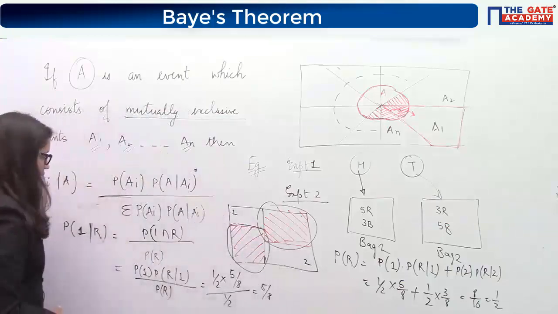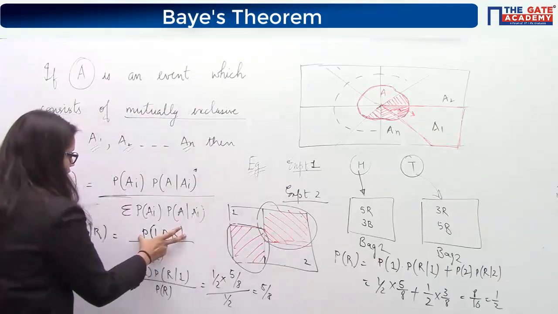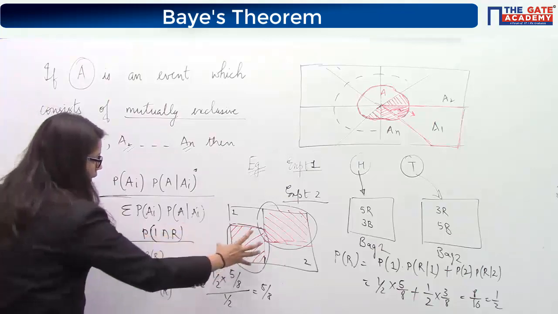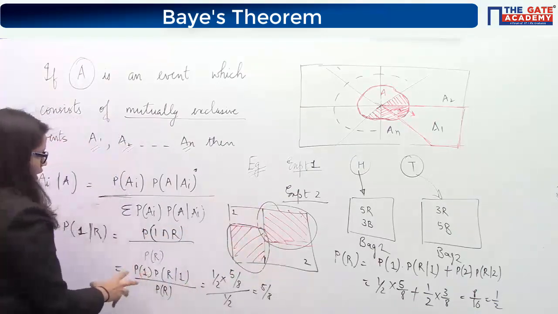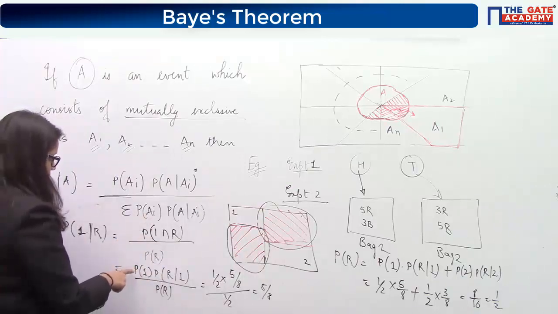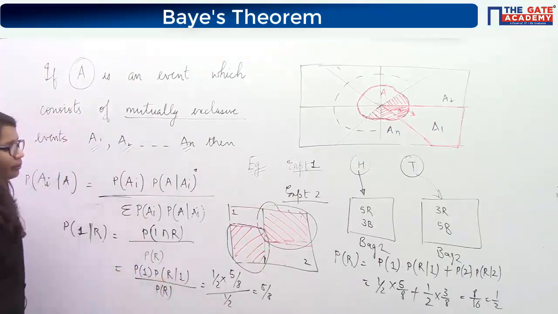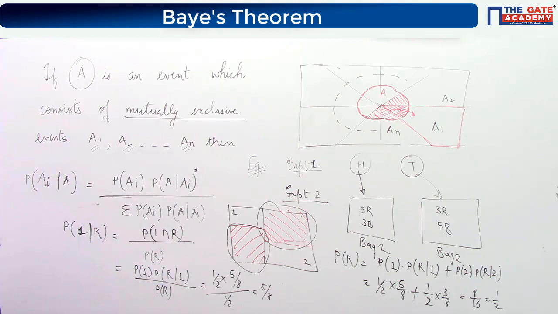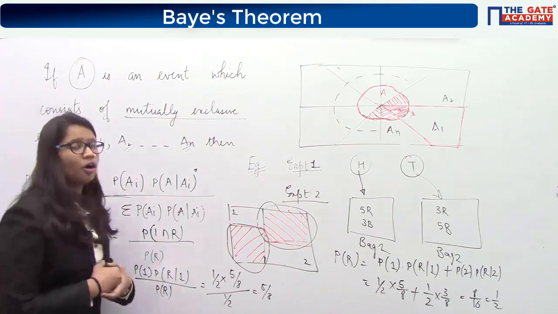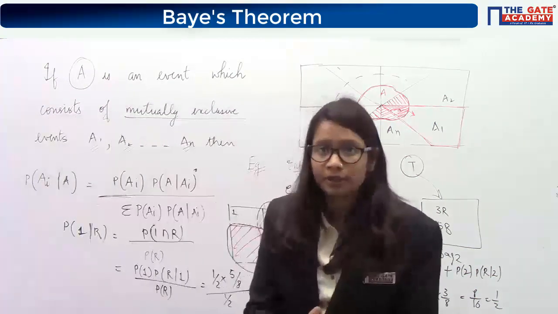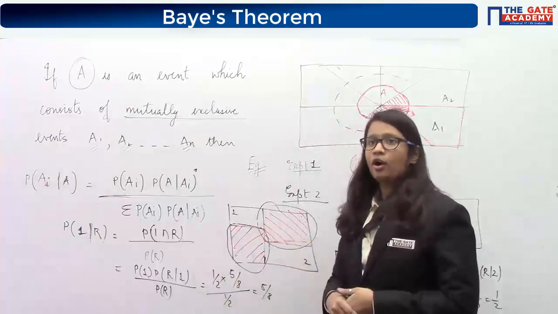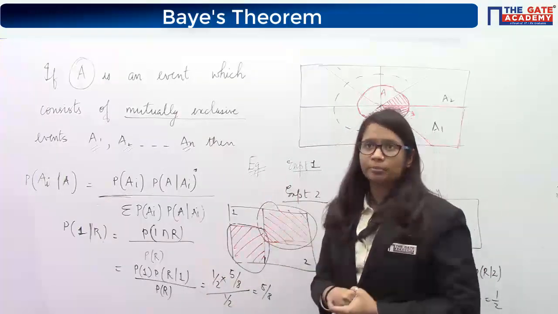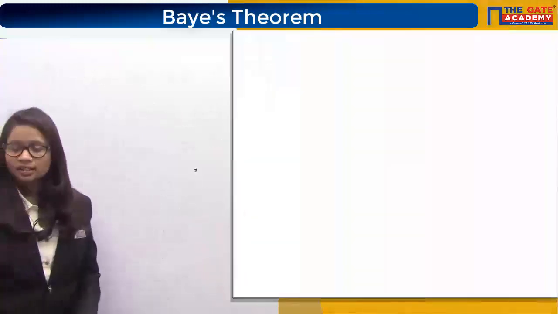And then I have written down this as 1 intersection R. Now 1 intersection R is nothing but this area, which can also be written down using conditional probability as P1 into PR by 1. So whatever we have studied till now, multiplication law, conditional probability and total probability, we can come to this result of Bayes theorem. Okay, so let's come to the question.